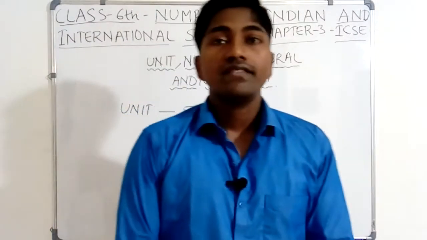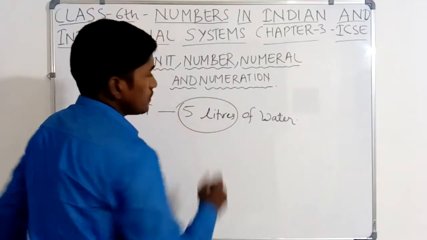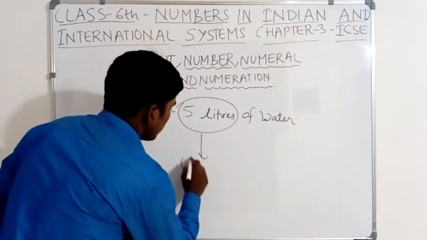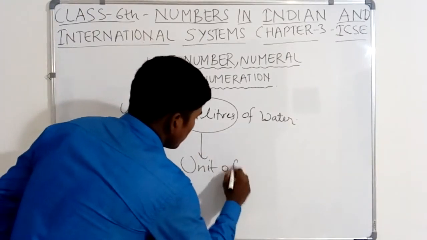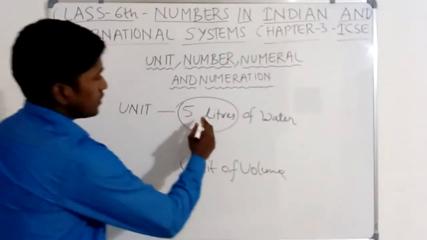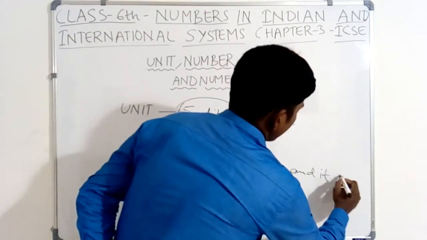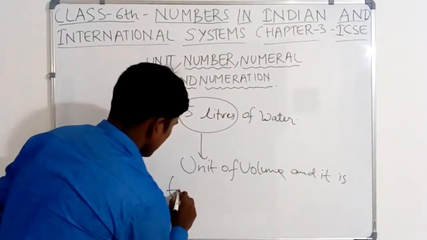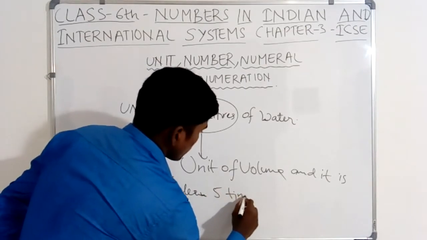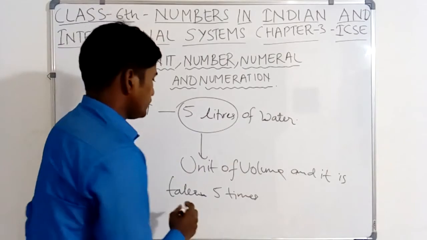Suppose I drank 5 liters of water. So here liter is the unit of volume, and it is taken 5 times. Liter is the unit of volume.